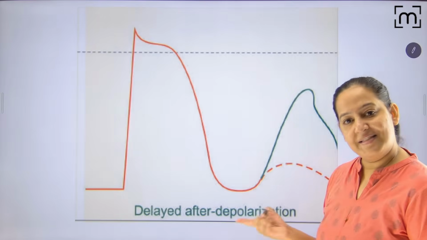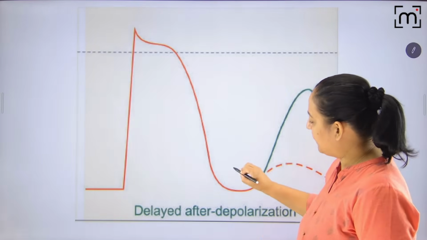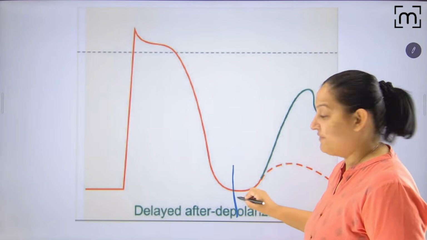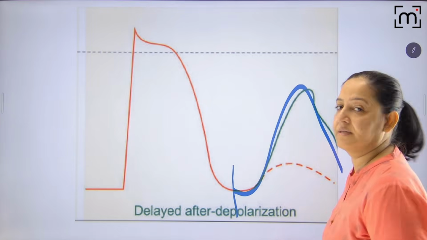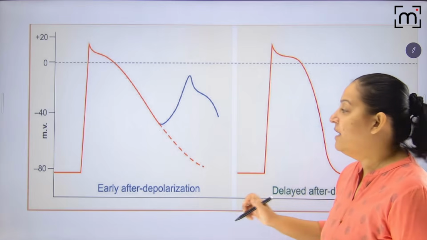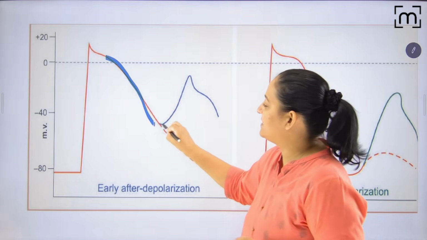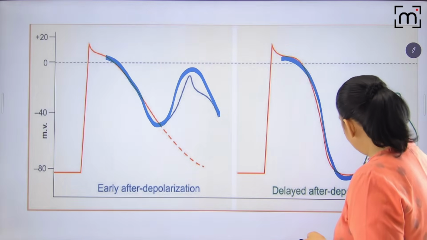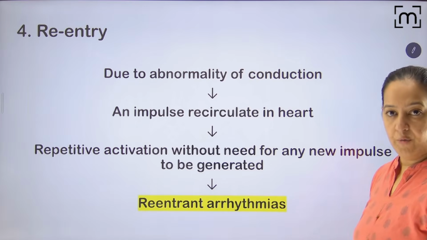This is EAD. And the same can be DAD. Once the resting membrane potential is achieved, after that, this action potential is there. This is delayed afterdepolarization. Okay, this is early afterdepolarization. This is delayed. In the early one, phase 3 is not completed, and here phase 3 is completed once and another wave is generated. So I hope you got it.